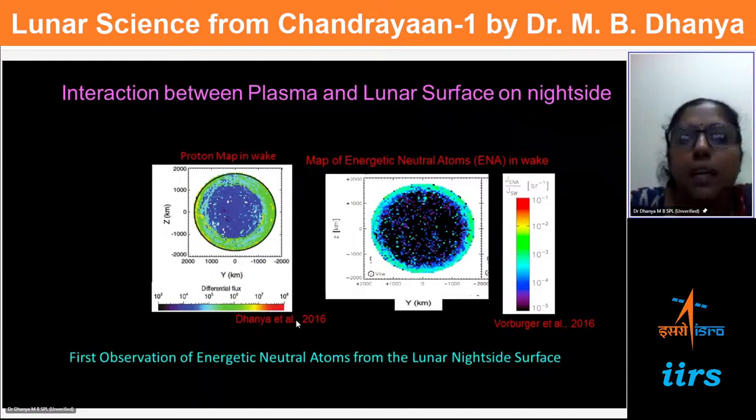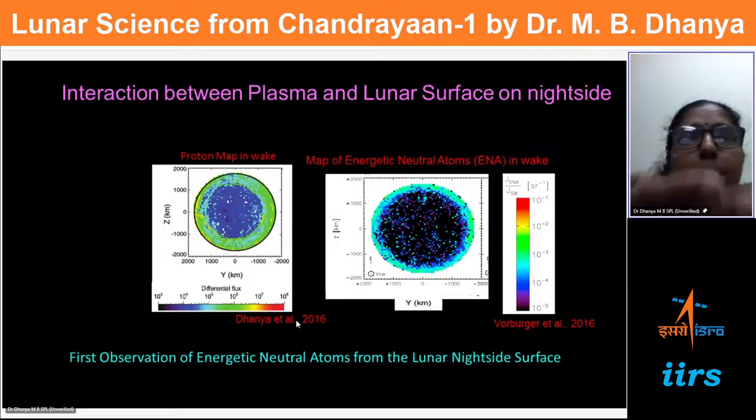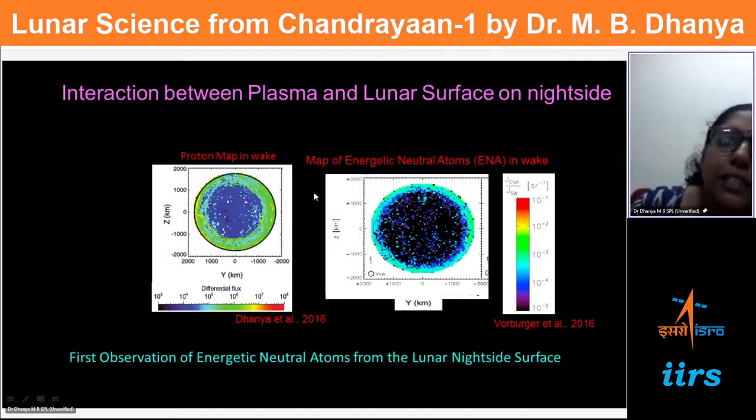Now, what can this plasma do to the moon? This plasma population, as we discussed, is found at certain altitudes above the surface of the moon. Whether they would really interact with the surface is the next question. Okay, there are some charged particles, that's fine, but whether they can modify something on the surface, yes, definitely they can interact with the surface because they have energy, so they have their own trajectories. They will interact with the surface and then emit. They can also emit energetic neutral atoms on the night side.